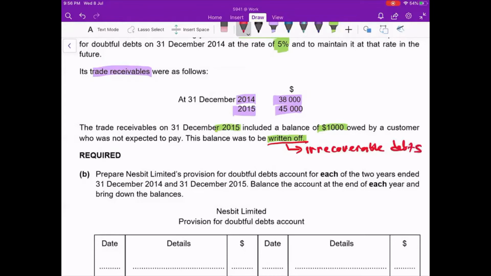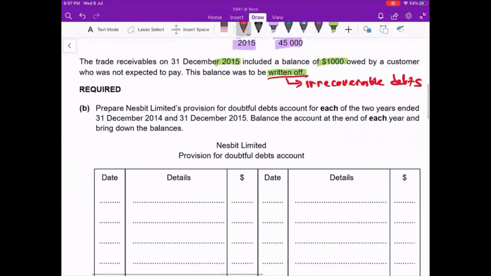Whenever you see written off, it's actually irrecoverable debts. Okay, we see the required: prepare a provision for doubtful debt for each of the 2 years ended 2014 and 2015. Balance the account at the end of each year and bring down the balance.